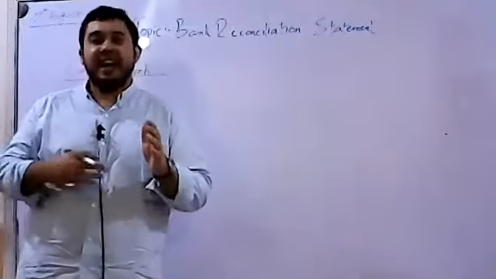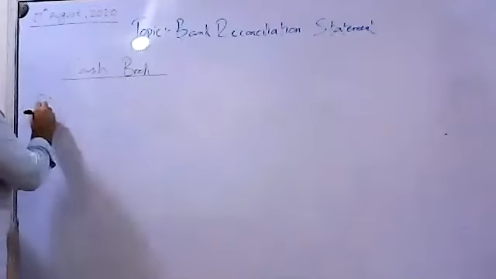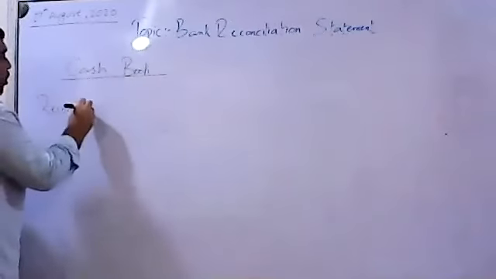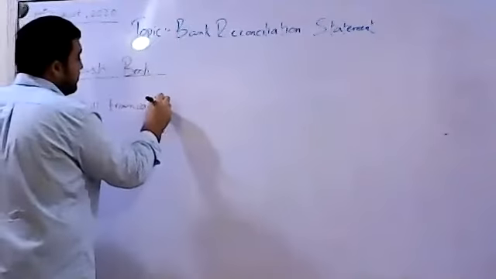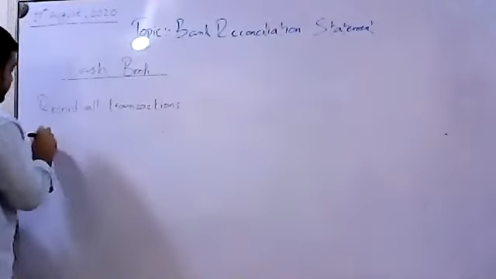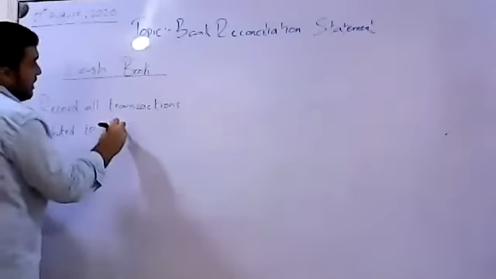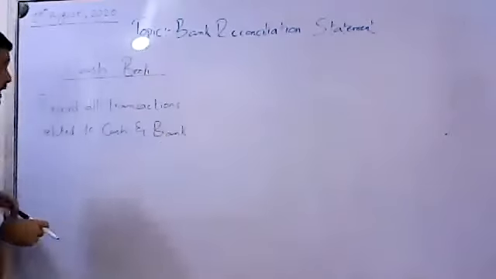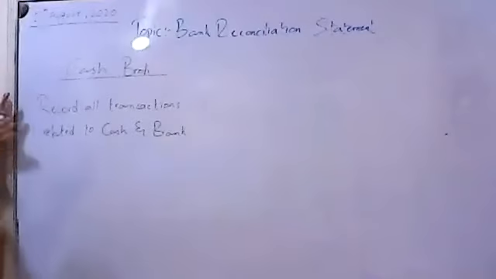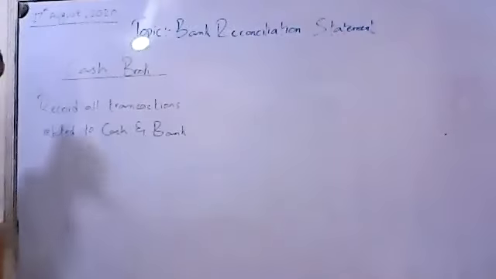And what is that intention? To record all transactions related to cash and bank. Cash book is such a ledger, such a day book in which all transactions that are related to cash and to the bank are all recorded.